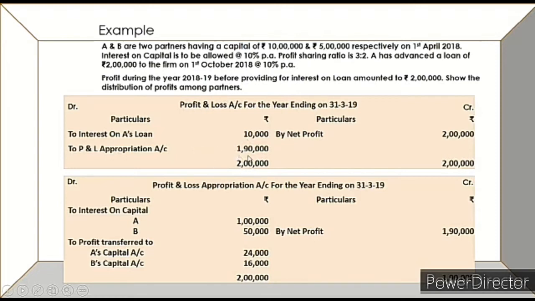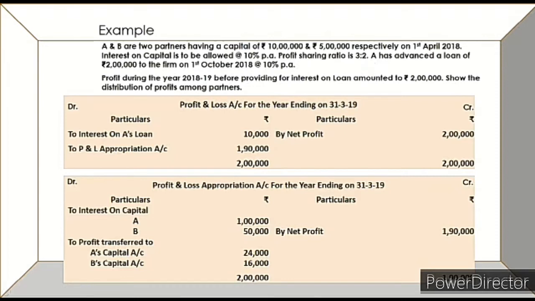So balance profit will be 1,90,000. And this profit we will take to the profit and loss appropriation account. Then we will give interest on their capital, and at last whatever profit remains will be transferred in the profit sharing ratio, that is 3:2.